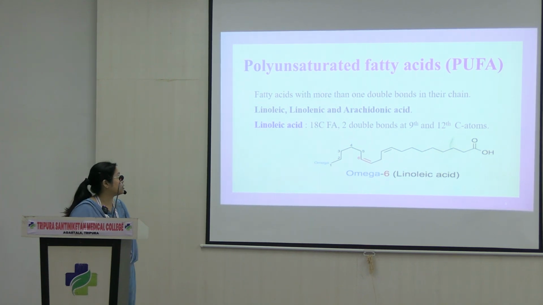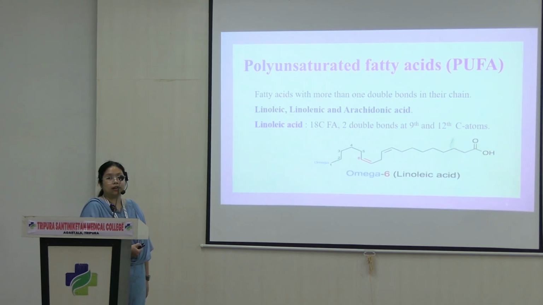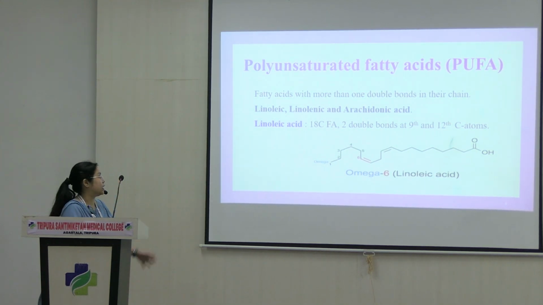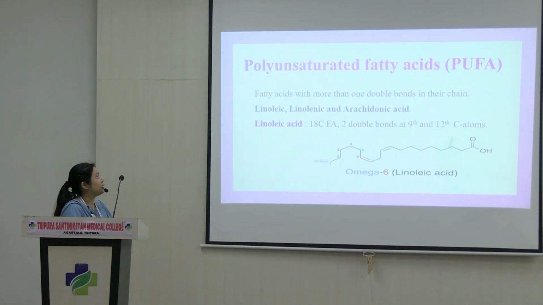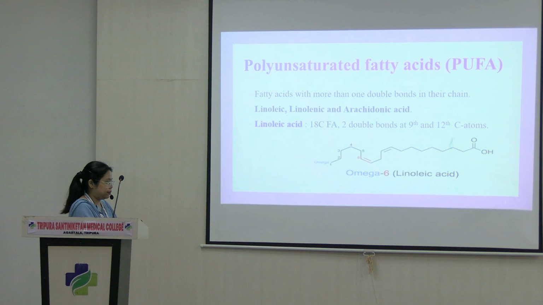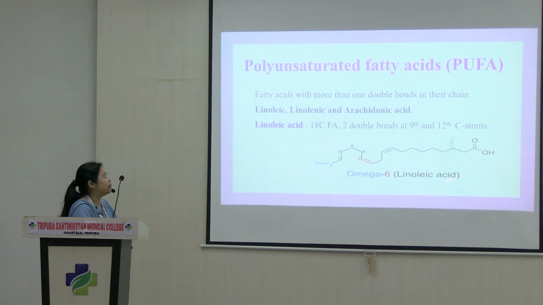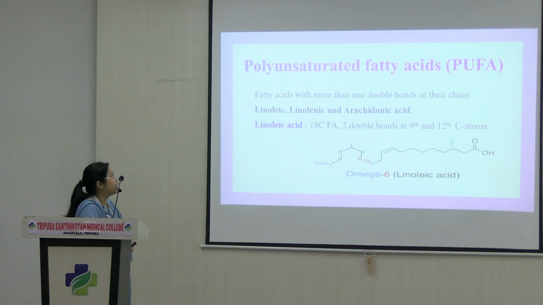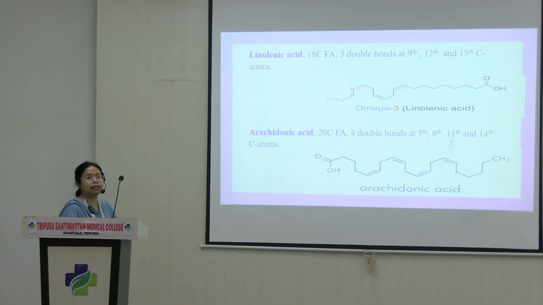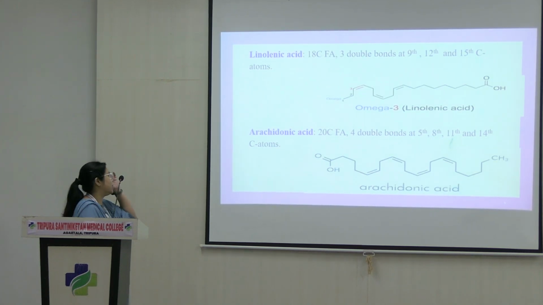So, linoleic acid, as you can see, this is the structure. It has 18 carbons in totality, and it has two double bonds, one at C9 and one at C12 if you count from the carboxyl side. Same with linolenic acid, which is also an 18 carbon fatty acid.